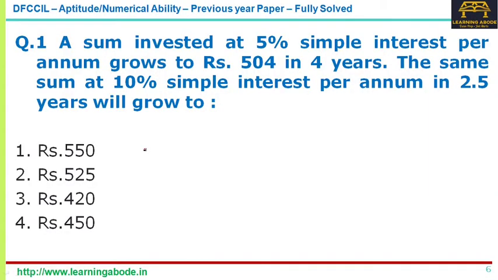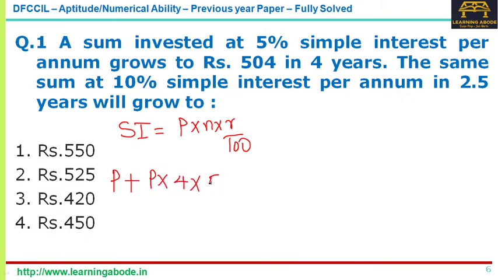Now the first question, we have a simple interest question. We can use the good old formula for simple interest: simple interest is equal to principal into number of years into R by 100. Here, at 5% simple interest, the amount grows to 504 in 4 years. The same at 10% simple interest per annum for 2.5 years will grow up to what? So we get principal plus principal into number of years, in the first case 4, and 5% rate of interest, which is equal to 504.